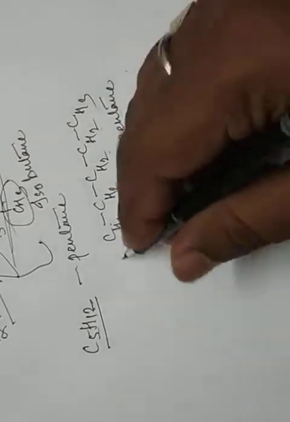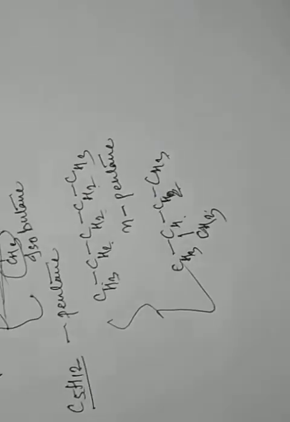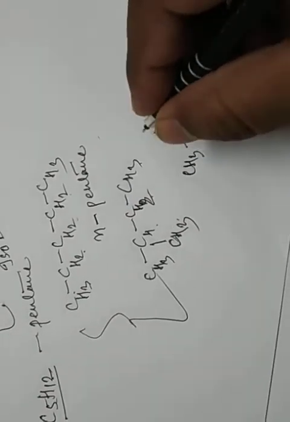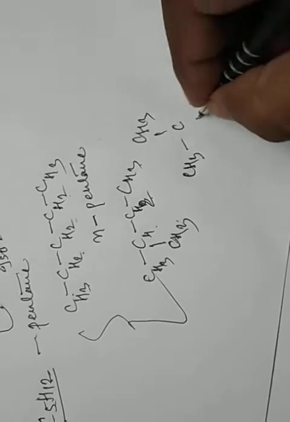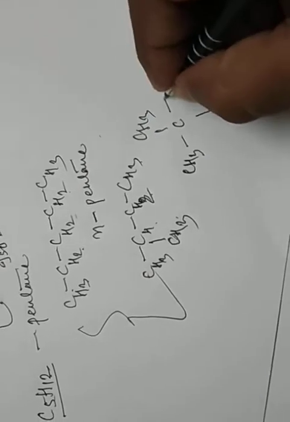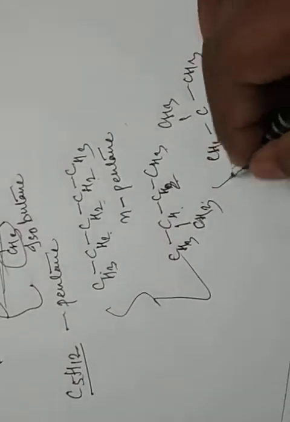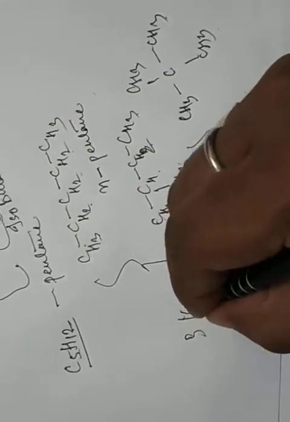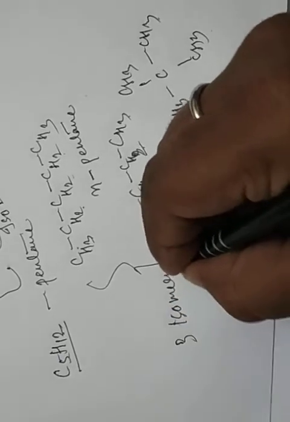The same molecular formula. Yeah, another structure is there: CH3, C, CH3, CH3, CH3. Count 5 carbon and 12 hydrogen. So there are 3 isomers.